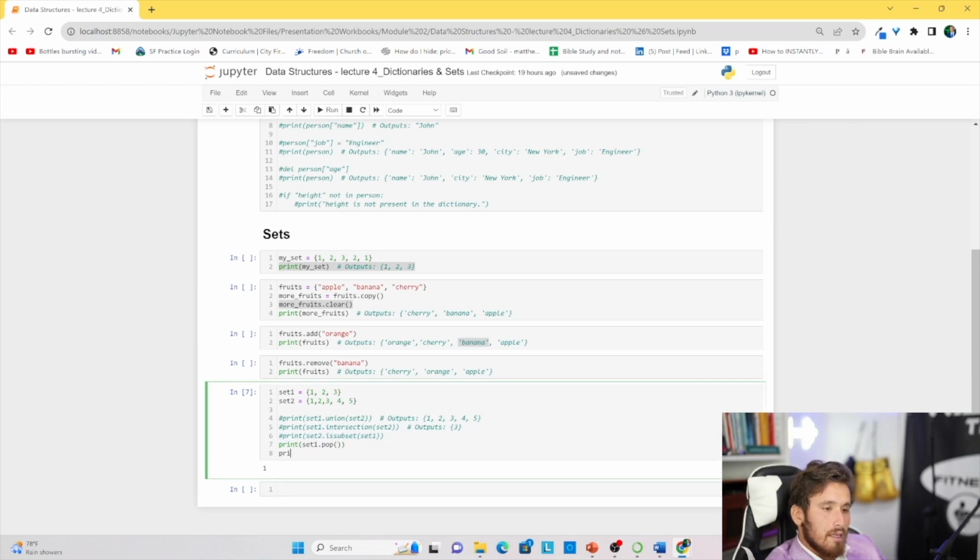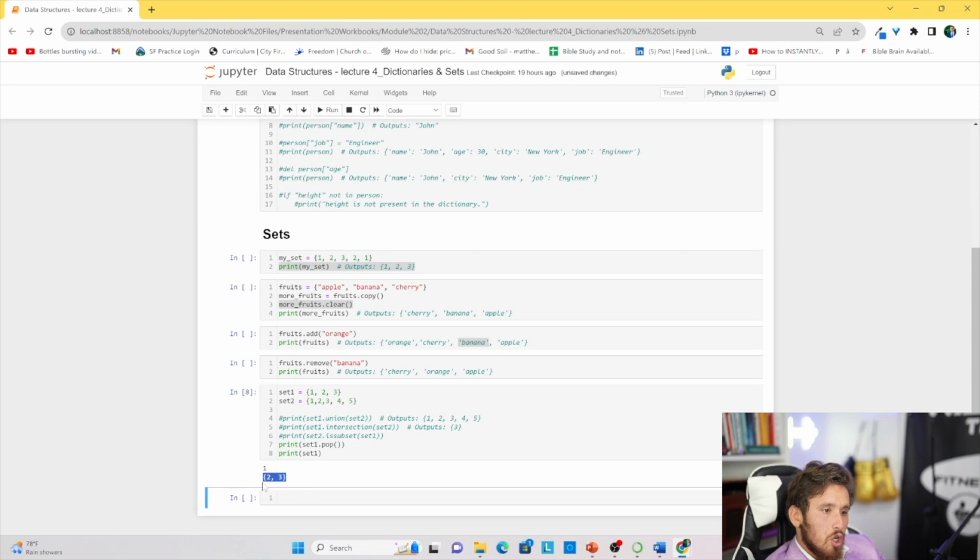If we print set1, let's see what we get. We're going to get 2 and 3. So the pop method removes the first element of the set, and it changes the actual set to not include it anymore, kind of like the remove method that we used up here. Instead, it pops the first element in the set, which in set 1 would be number 1.